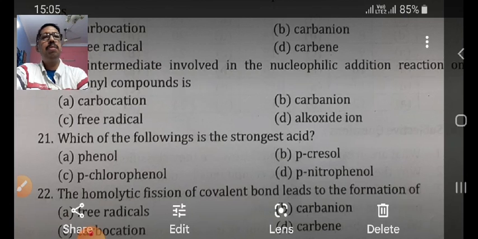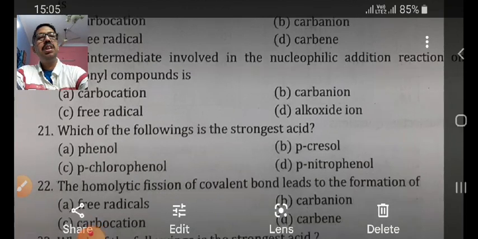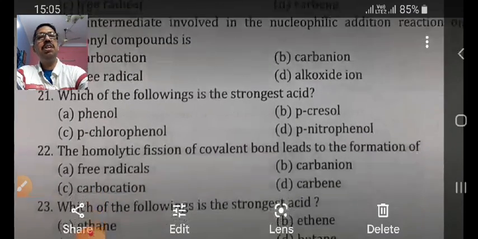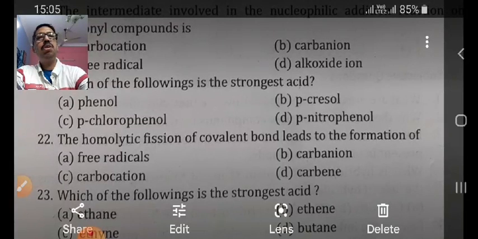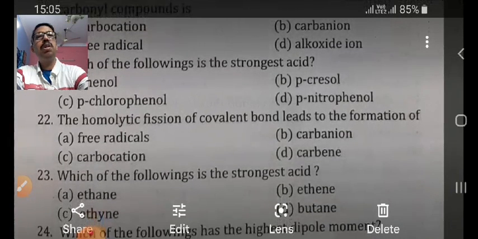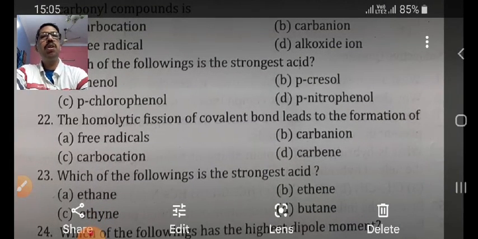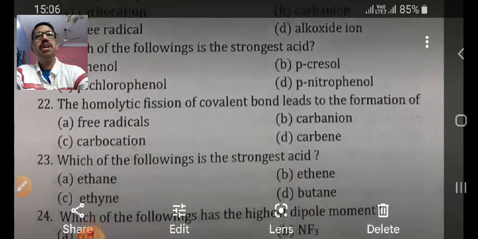So option D will be correct, because in the case of phenol, if an electron withdrawing group is attached to the ring, then it increases the acidity. Now the next question, the homolytic fission of a covalent bond leads to the formation of free radicals. So option A will be correct.